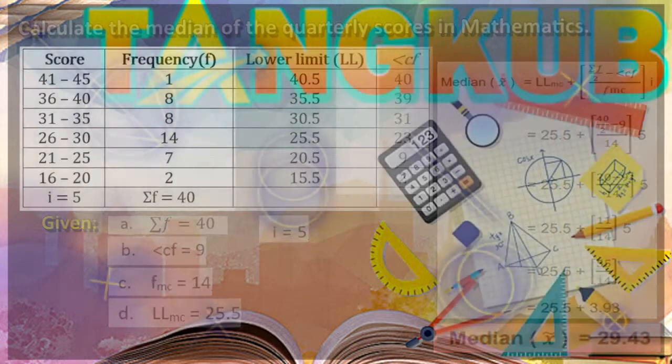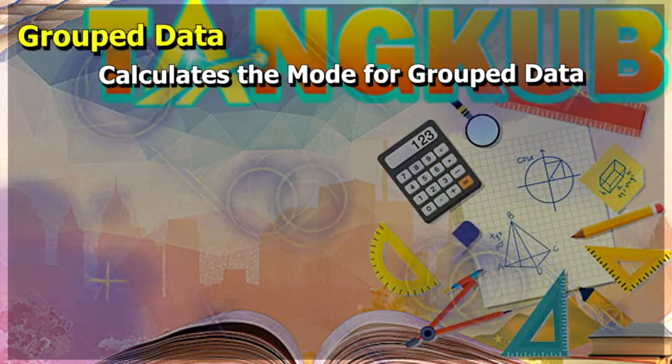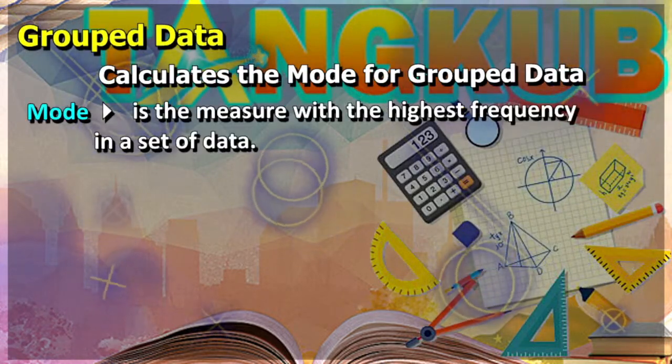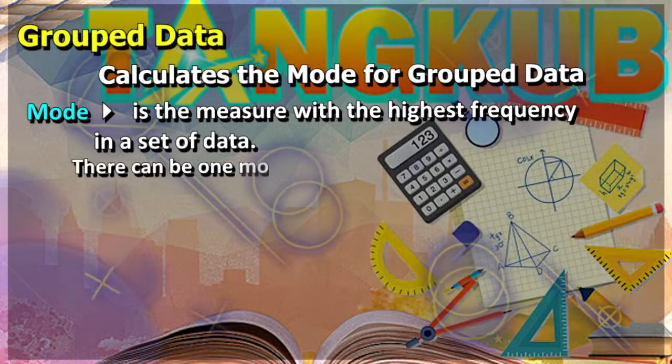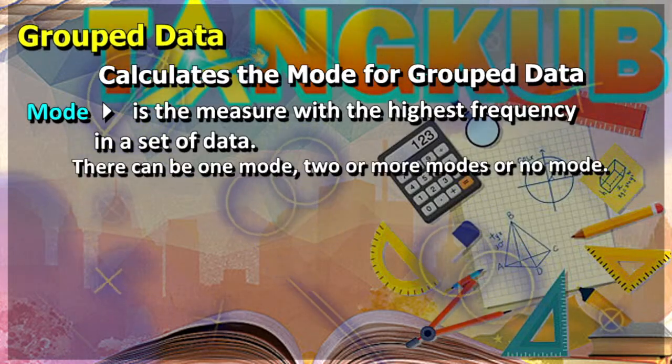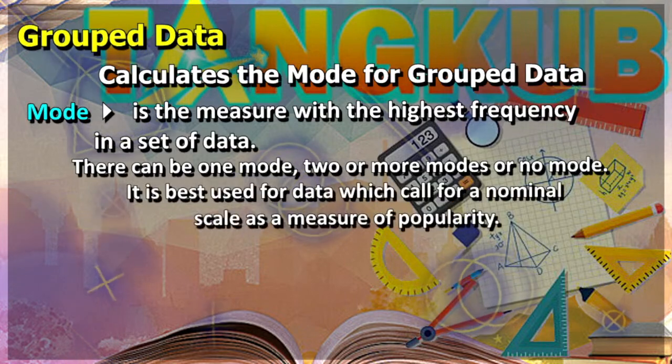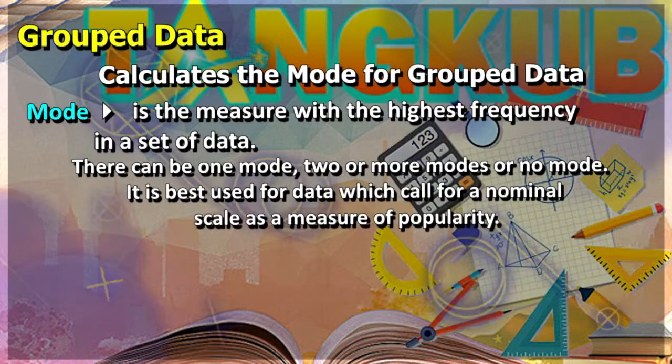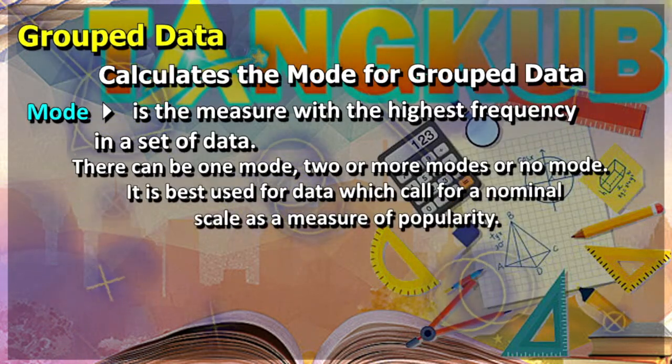Now, how are we going to calculate the mode for group data? Again, mode is the measure with the highest frequency in a set of data. There can be one mode, two or more modes, or no mode. It is best used for data which call for a nominal scale as a measure of popularity.